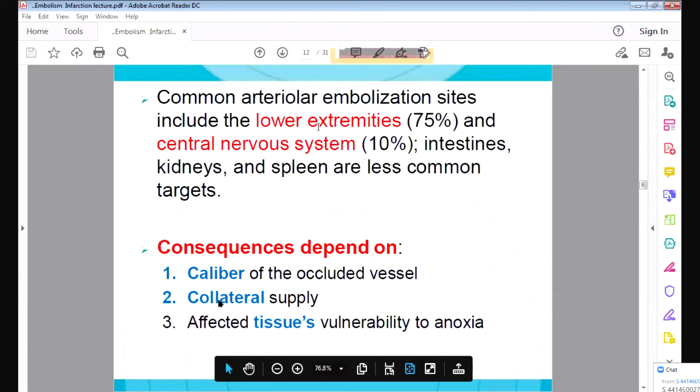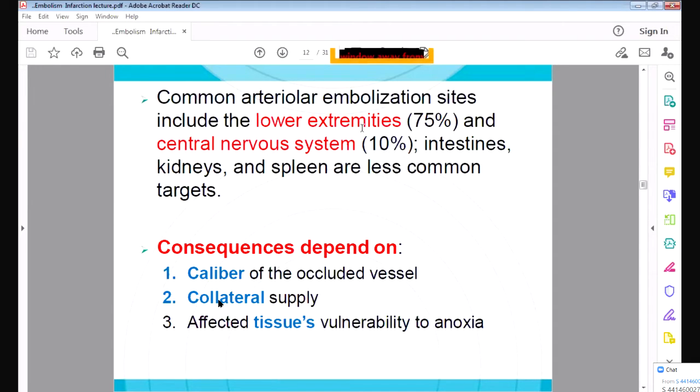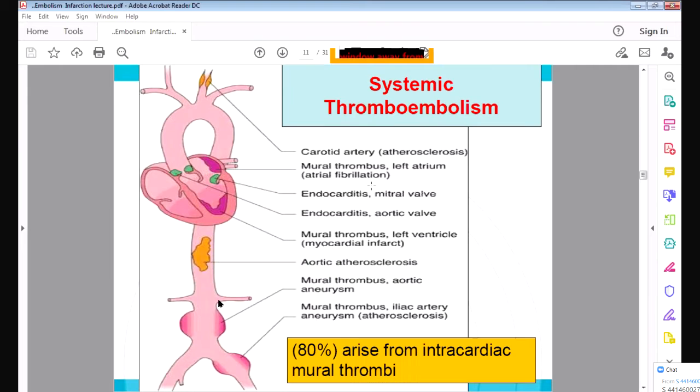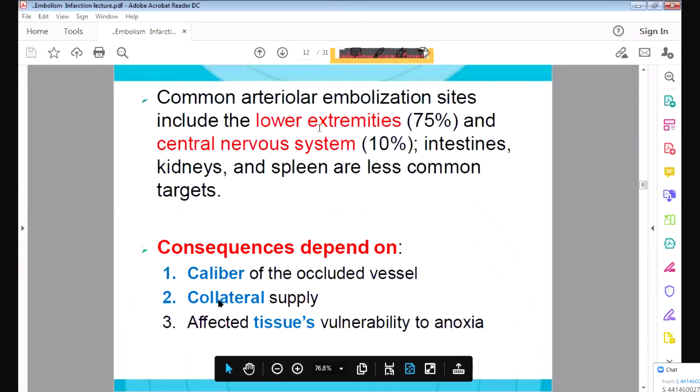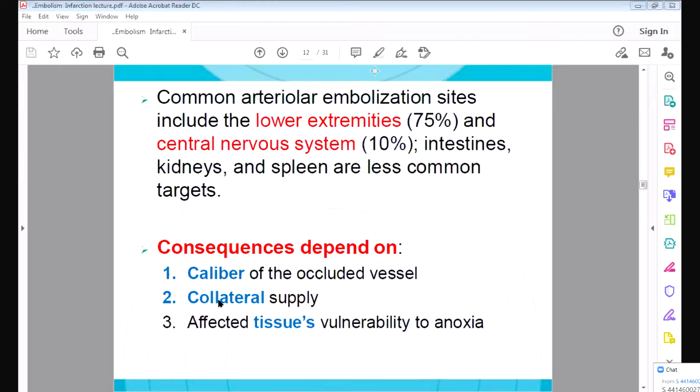Then what will it do? I told you, if it is in the veins, it will go into the lungs, and it will cause pulmonary thromboembolism, hypoxia, sudden death, or pulmonary hypertension. But when it develops in the arteries, it will go especially from the aorta to the lower limbs, and it will cause obstruction of the arteries of the lower limbs and gangrene of the lower limb. That is 75%. Many go to the lower limbs.